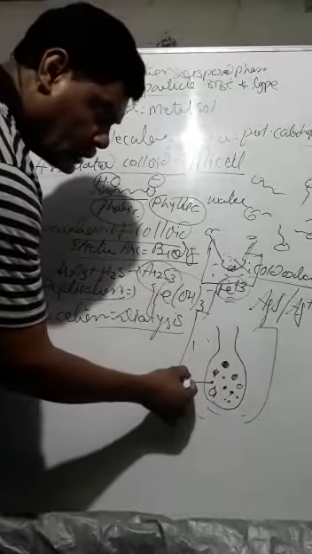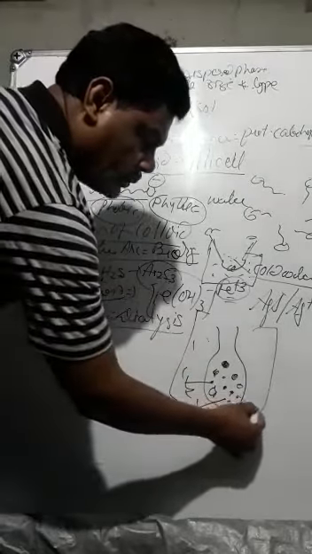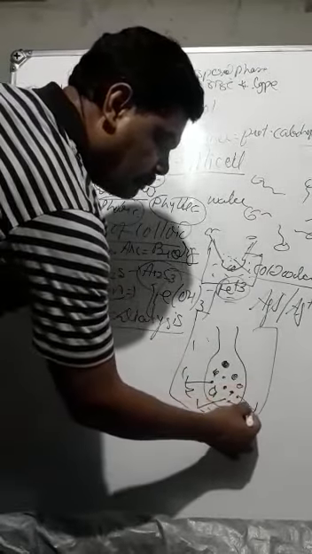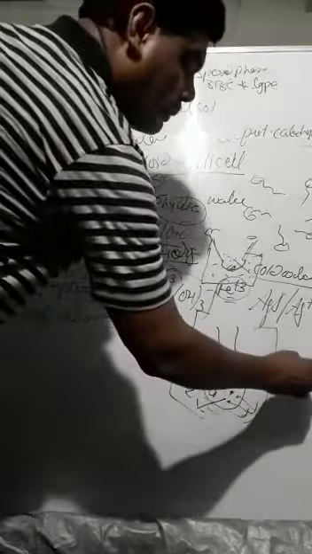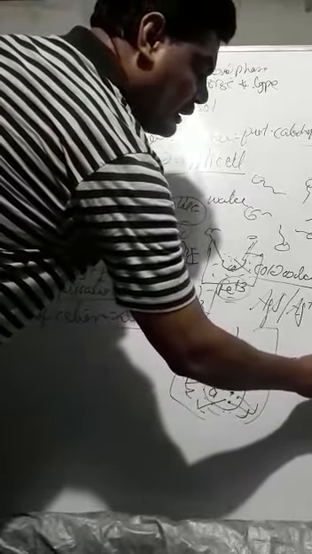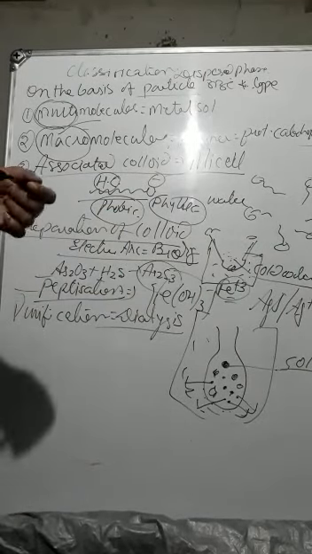These crystallite particles diffuse away through the parchment bag, because it has very small pores, so it allows only the crystallites to pass. Crystallite means ions. It does not allow the colloid particles to pass. So the colloid particles remain in the parchment bag. This is called dialysis. So in this way you can run your surface chemistry chapter.